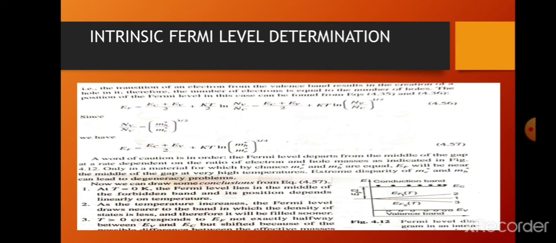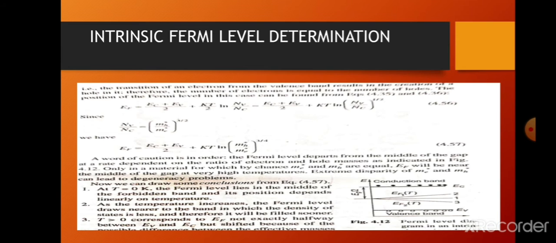Now we'll discuss extrinsic Fermi level determination. We know already extrinsic semiconductors are those in which some external doping is added. To calculate the position of the extrinsic Fermi level, we consider the pattern of variation in the position of the Fermi level with temperature. We can conditionally single out 3 regions: the region typical of low temperatures, the region of impurity depletion, and the region of transition to intrinsic condition.